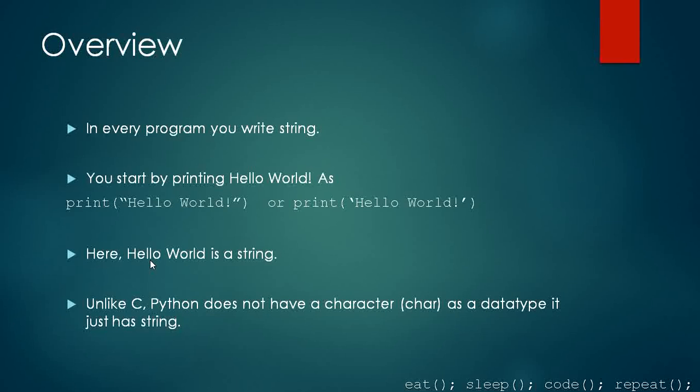Unlike C, Python does not have a character as a data type. It just has strings. In C we have seen two things, character and string. A character is in single quotation, a string is in double quotation. Here we just have strings only, which can be inside single, double, or triple quotation. We will see what triple quotations are, that is multiline strings. We will see it.